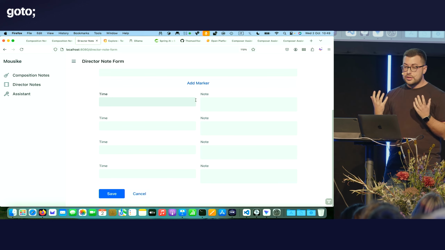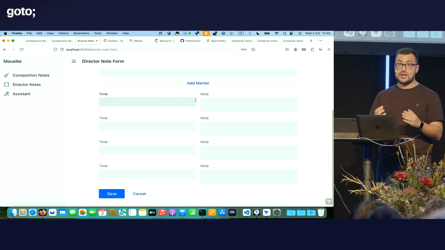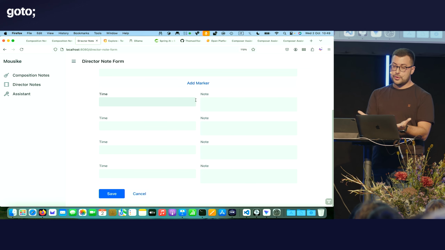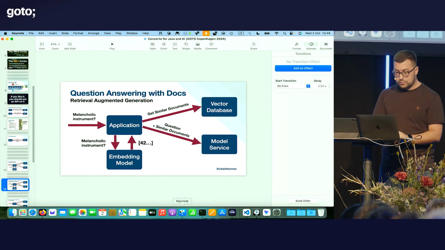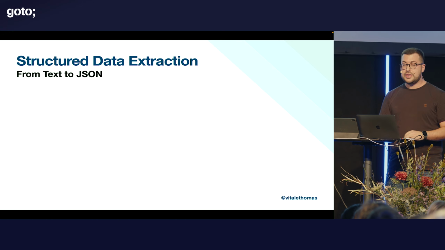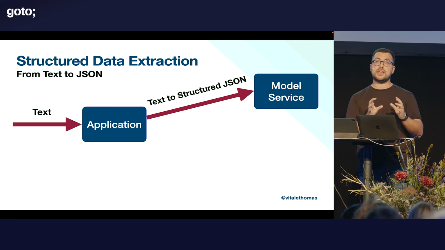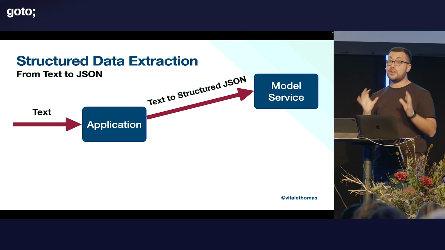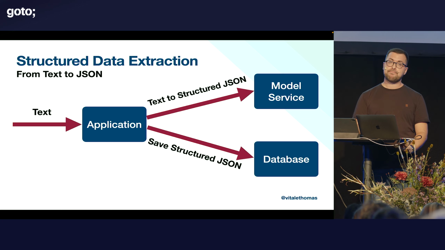We can actually do something better with large language models here. In particular, I want to be able to provide some free text and then let the model extract the information and put it in a structured form like this. So, this is called structured data extraction. I pass some text, I ask a model, please extract this information into a structured format like JSON, and then I can store it in the database.